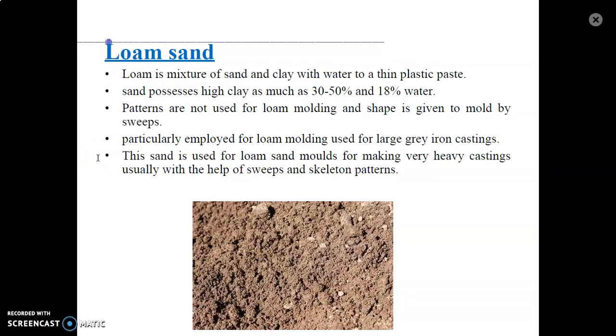Next, loam sand. A loam is a mixture of sand and clay with water to a thin plastic paste. The sand possesses high clay, as much as 30 to 50%, and 18% water. Patterns are not used for loam molds, and shape is given to the mold by sweeps. Particularly employed for loam molding, used for large iron casting. This sand is used for loam sand molds for making very heavy casting, usually with the help of sweeps and skeleton pattern.